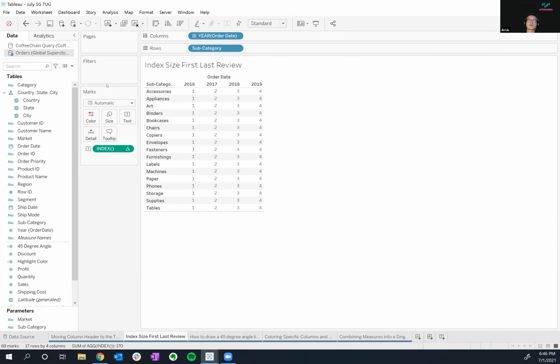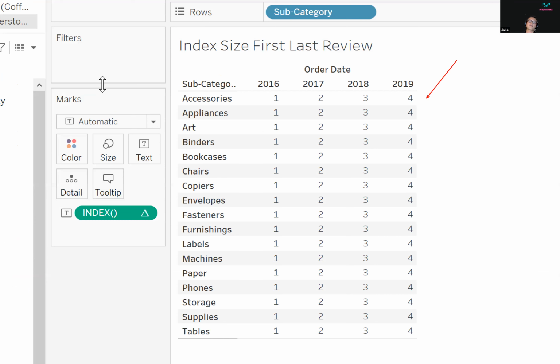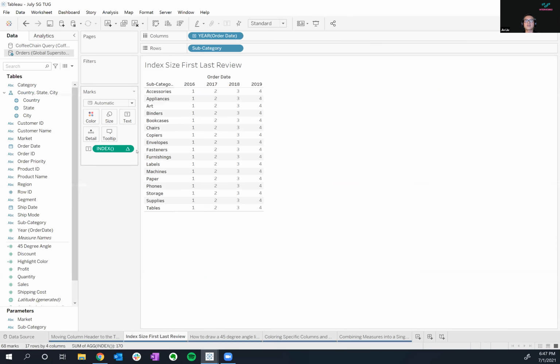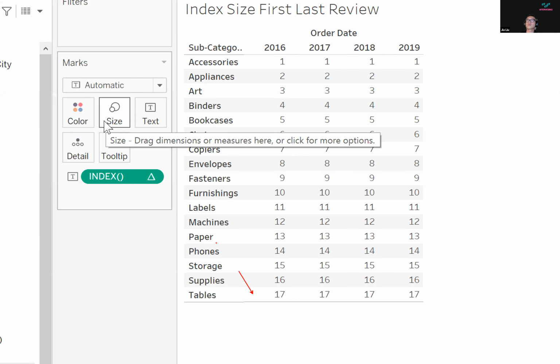And if you look at it, I'll zoom in for you. You can see that it knows that, hey, I'm assigning a position to each one of these, a numerical value. It starts at 1 and it ends at 4. Well, that's because by default with table calculations, Tableau goes table across, right? So it's starting here and it's going 1, 2, 3, 4. I can change the scope and direction. So if I were to right click this table calculation and select compute using and choose table down, it's going to go ahead and obviously go and count for me 17, right? So it's going this way.